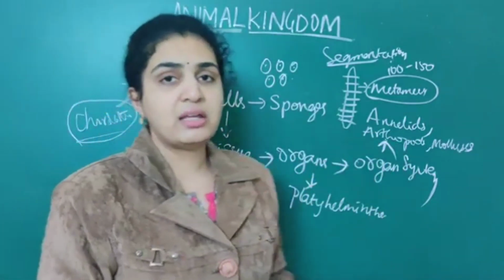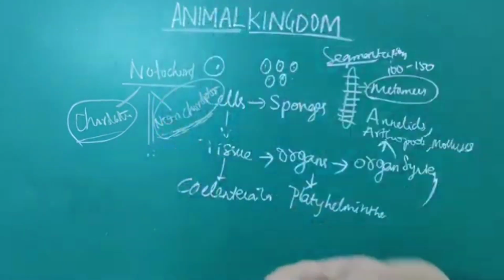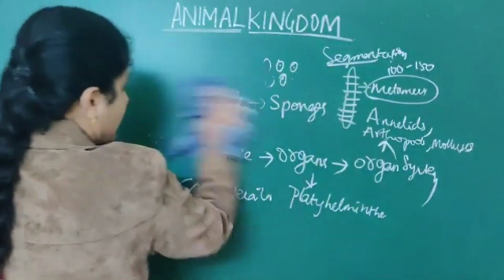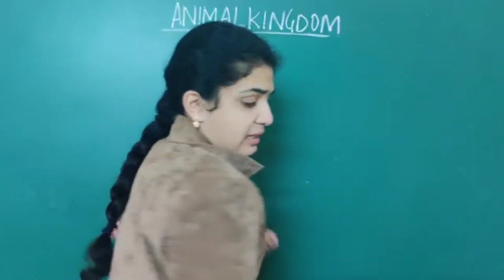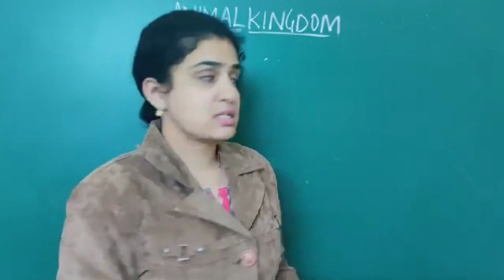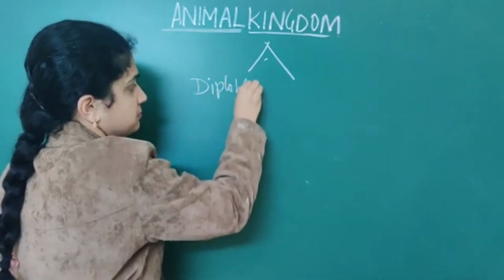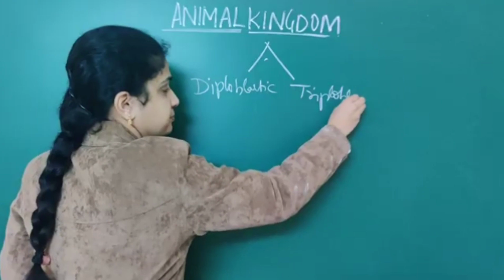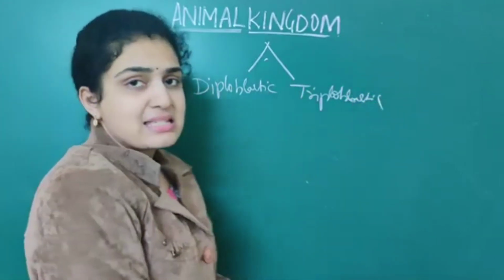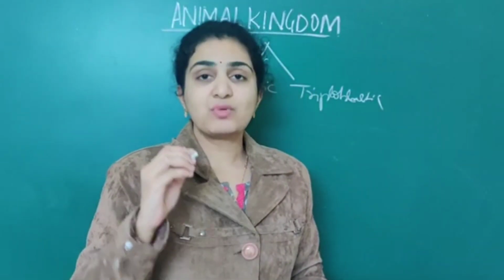Next is diploblastic as well as triploblastic animals. There are two types associated with it. Diploblastic means only two layers are present, ectoderm as well as endoderm.